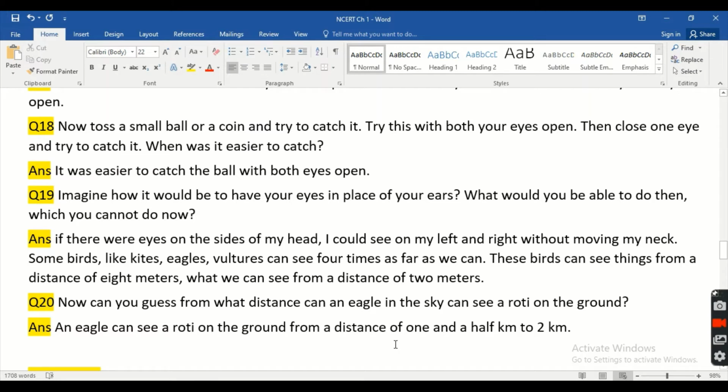Children, in the introduction part, if you remember, I showed you one picture of children sitting in the playground and having their food. An eagle comes, takes the roti and moves back to the sky. So, children, an eagle can see a roti on the ground from a distance of 1.5 kilometers to 2 kilometers.